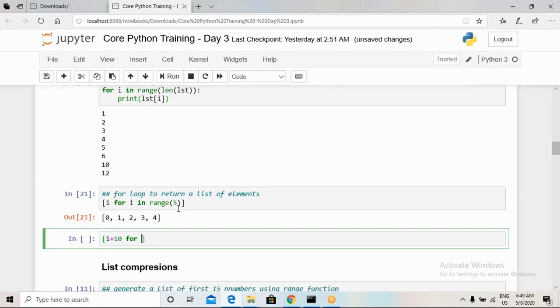So in what way can we extract from a for loop? We have to just initialize a list.